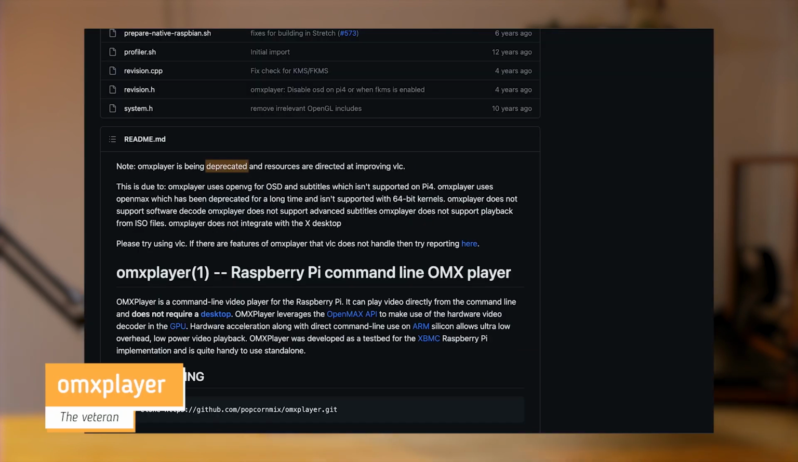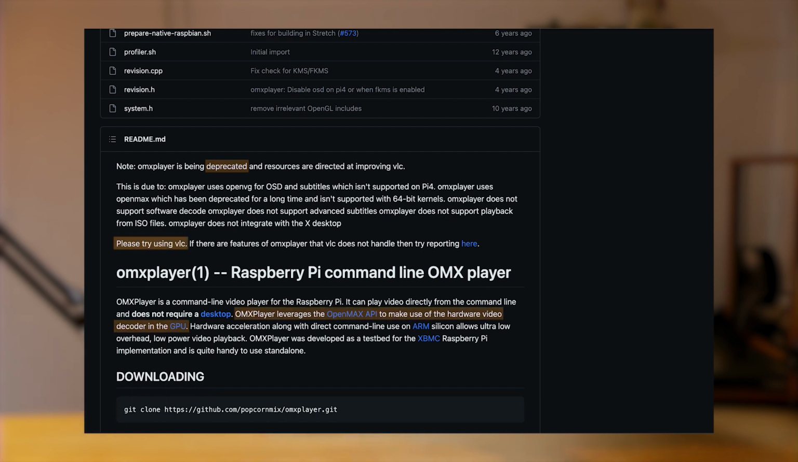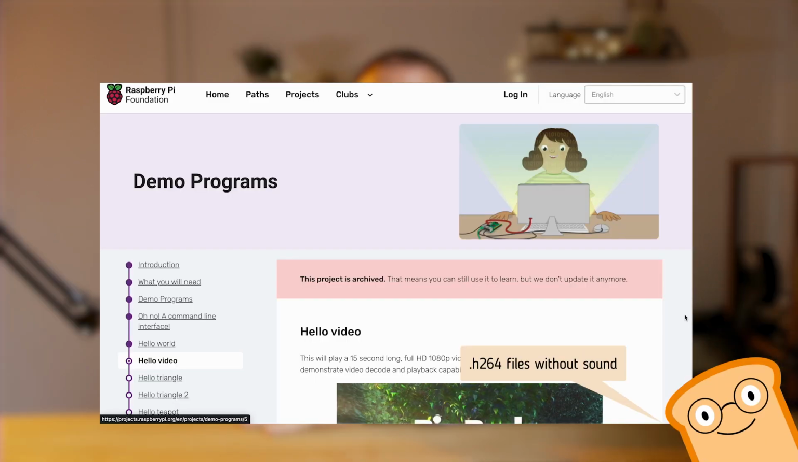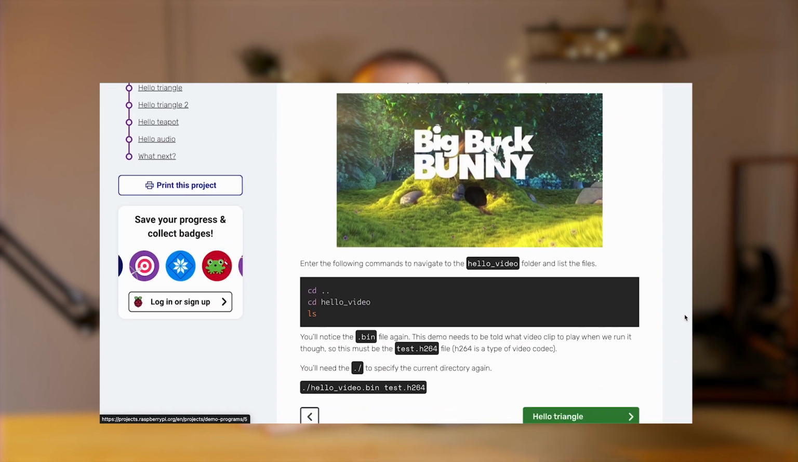OMX Player, a now obsolete software that was based on the old graphic drivers. Before being replaced by VLC, it was the go-to media player on the Raspberry Pi, and it offered almost gapless video playback. The second option is to use Hello Video, a very rough media player that only accepts certain types of video files. It was created by the Raspberry Pi Foundation in 2012. The year when the first Raspberry Pi was released.